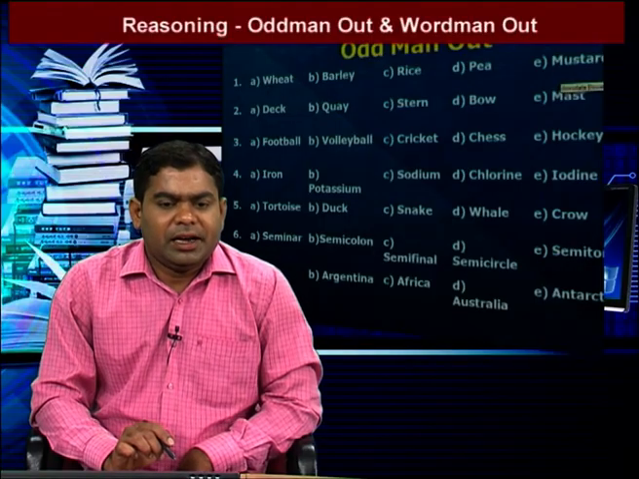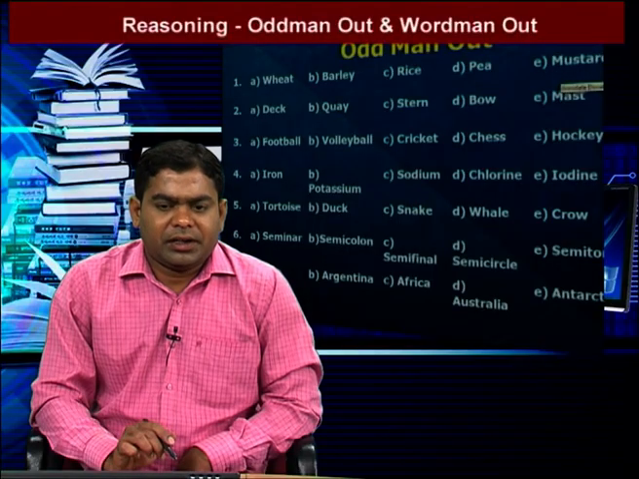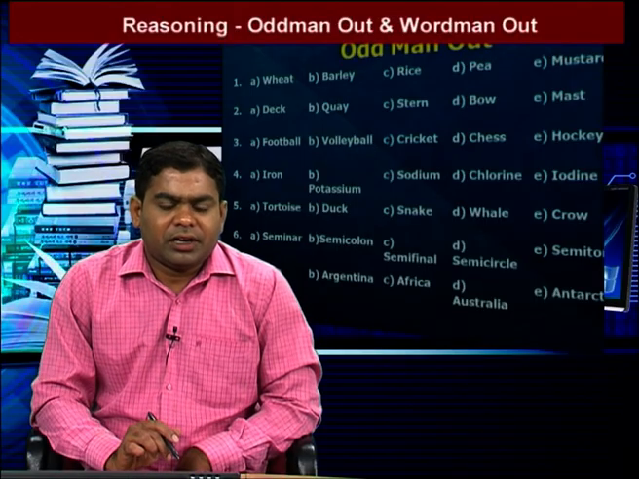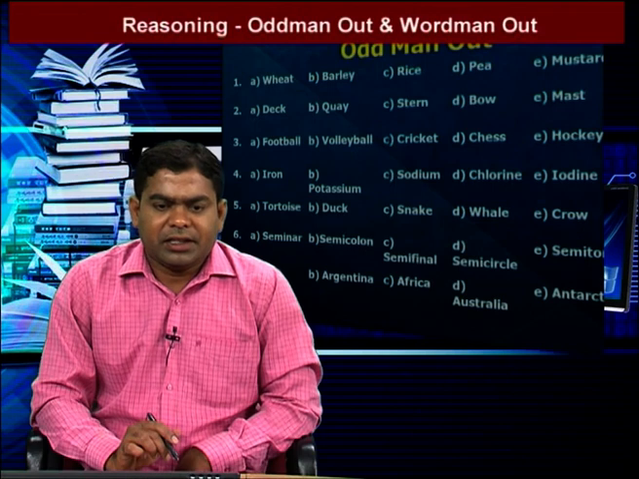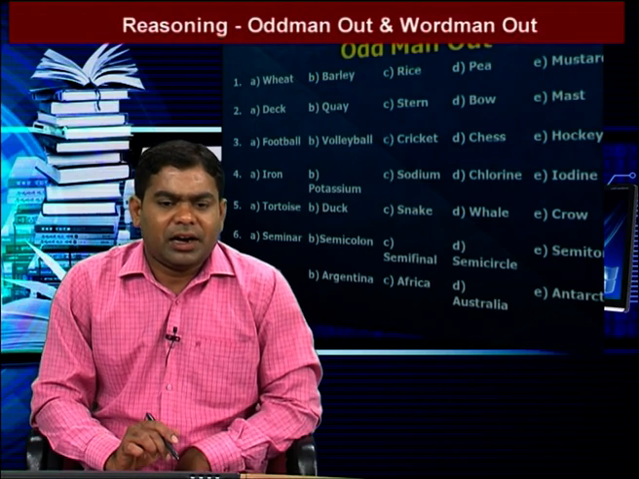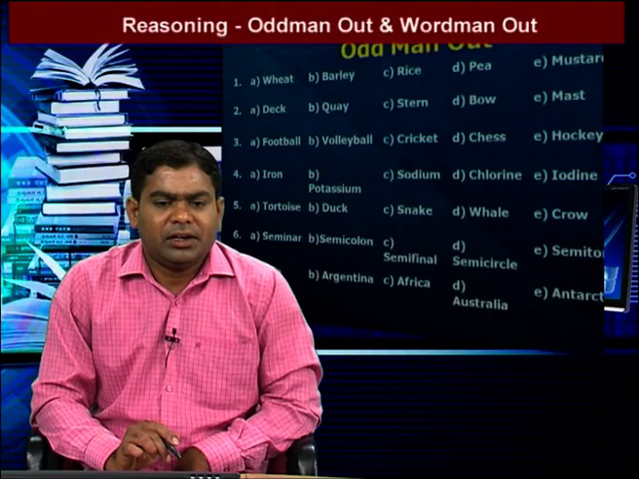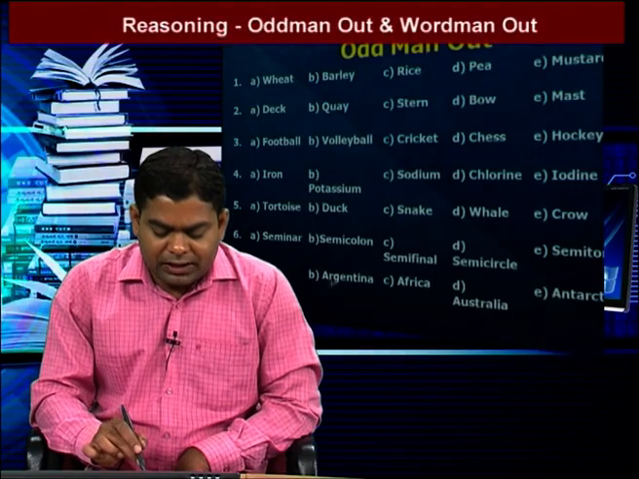We go to the next question: Asia, Argentina, Africa, Australia, Antarctica. In these five words, we find the different one. Asia is a continent, Africa is a continent, Australia is a continent, Antarctica is a continent, but Argentina is a country. That means in the given five words, four are continents and one is a country. That one is Argentina. So our answer is B.